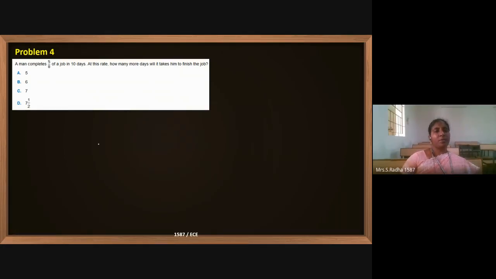A man completes 5 by 8 of a job. 5 by 8 of the complete job. He is doing it in 10 days' time. At this rate means with the same speed, with the same capacity.